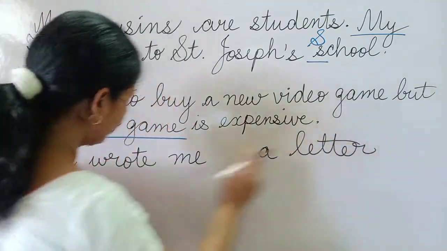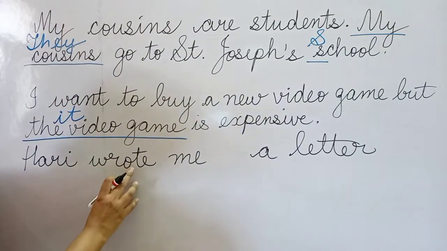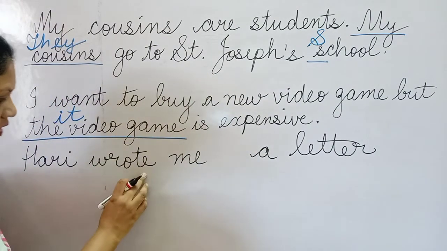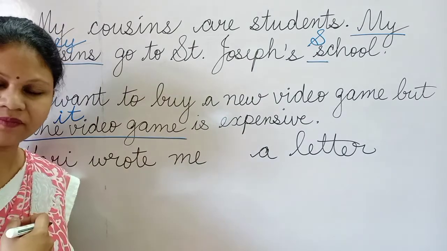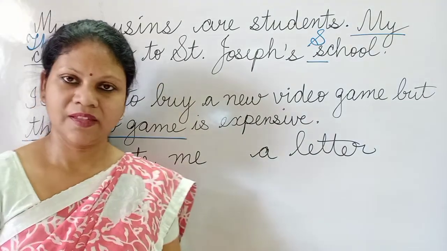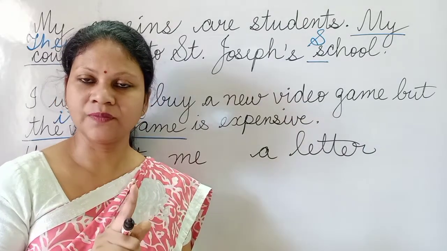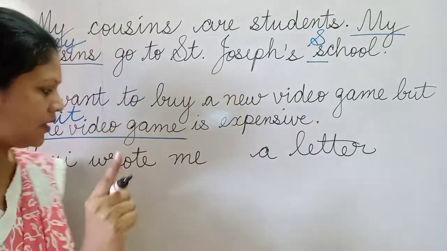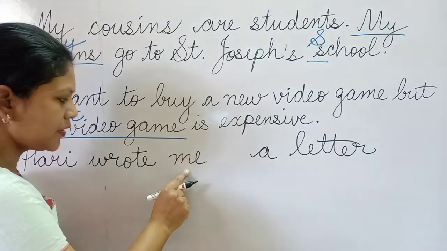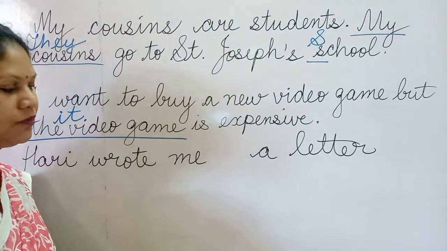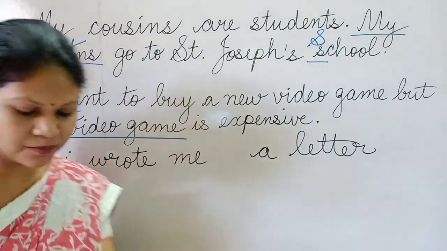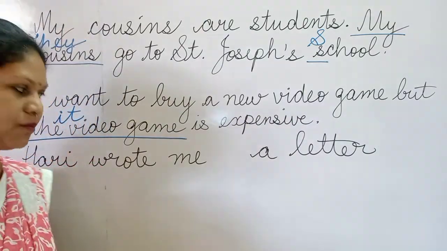So that means Hari has written a letter to whom? To me. And who is this me? Am I more than one in number? No, I am only one in number. So in this case, children, we have to use the first person singular pronoun, that will be your me.